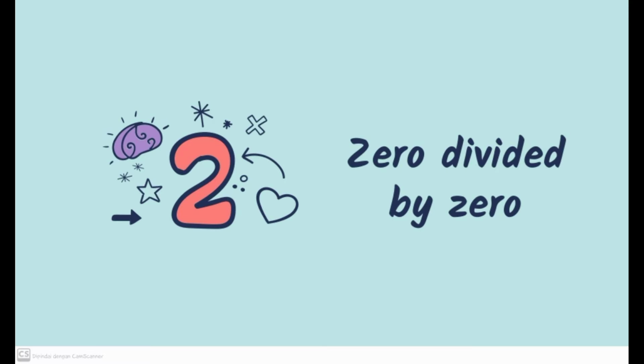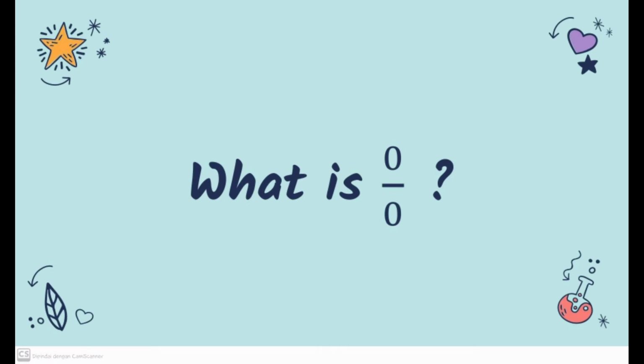The second, or last part, 0 divided by 0. What is 0 divided by 0? 0 divided by 0 is like asking how many zeros are in 0? Are there no zeros in 0 at all? Or perhaps there is exactly one 0 in 0? Or are there many zeros?